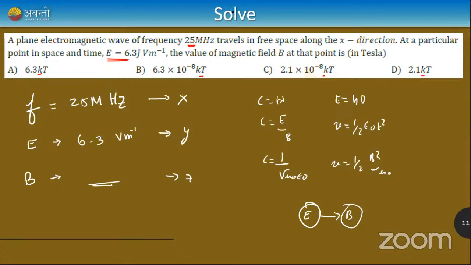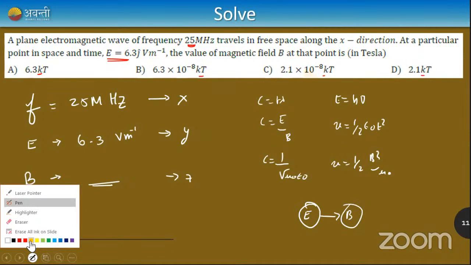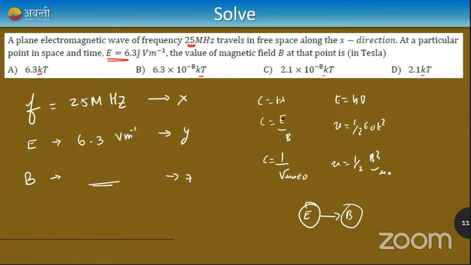They have very clearly given the electric field is 6.3. Can you tell me what's the magnetic field, or which formula should I use? Any idea? If you notice the second formula, guys, it's very simple, right? C is a constant, very simple. C toh pata hai, 3 into 10 raised to 8. Electric field is given. The only thing is I need to find the magnetic field B.